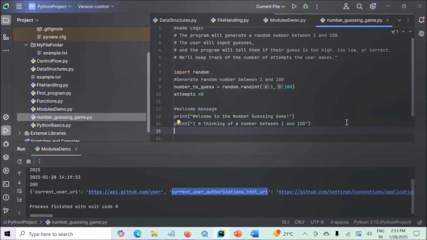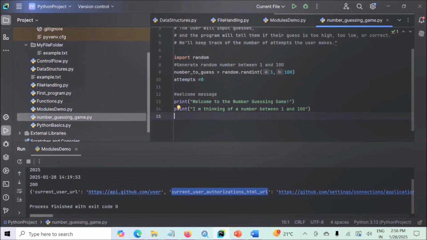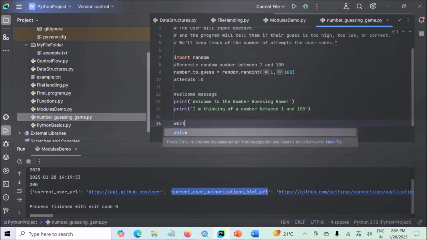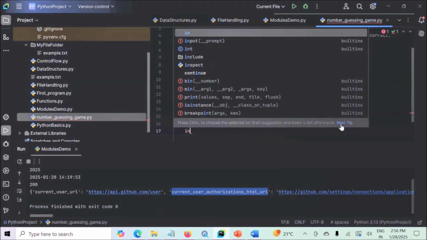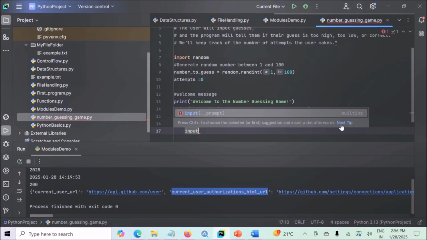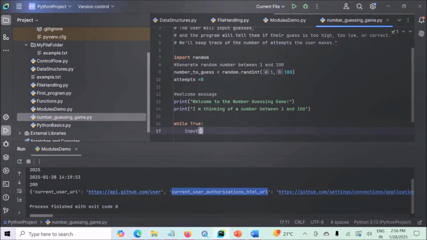Now next we will use a while loop to keep running until the correct number is guessed. And inside that loop, we will prompt the user to enter a guess. So now let's create a while loop. While true, colon, and inside this while loop, we will prompt the user to enter a guess. Now how to take input from user? We have to use input method. Input, this is the name of the method, and within round bracket, the message you want to display, we want to display enter your guess.